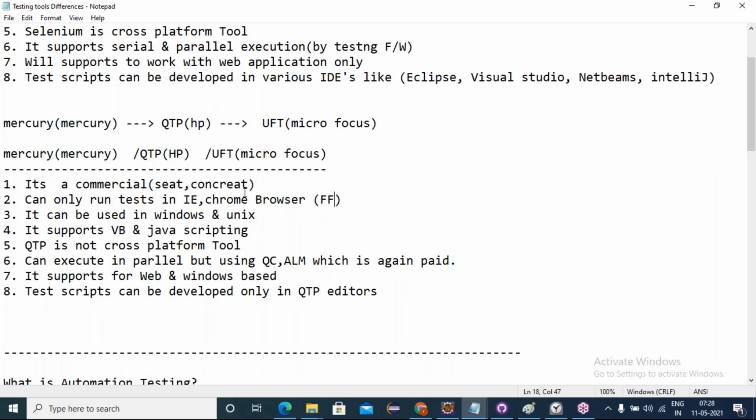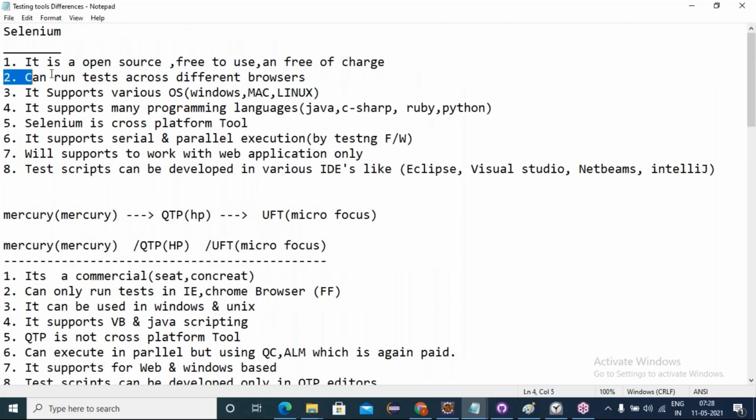Friends, once you purchase a license for QTP or UFT, only some browsers are supported instantly. For other browsers, we have to purchase add-ons. Coming to the second point in Selenium, it can run tests across different browsers free of cost, just by downloading the browser drivers and configuring them to your script.